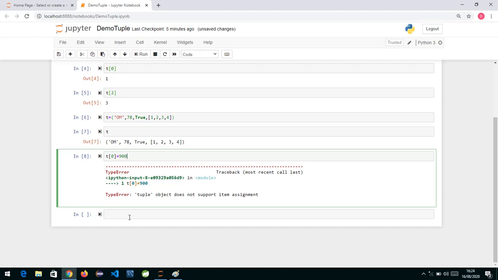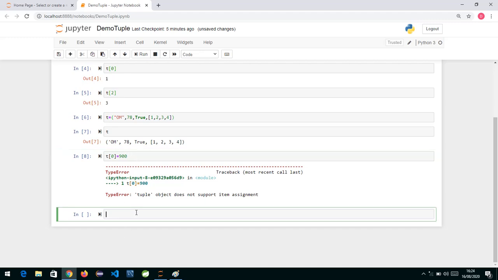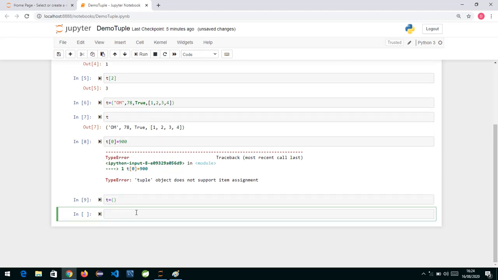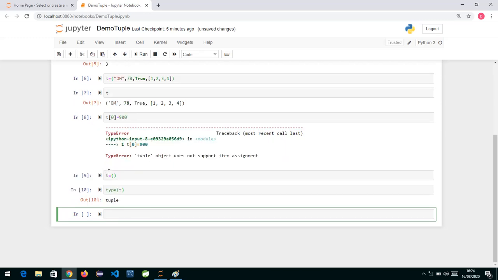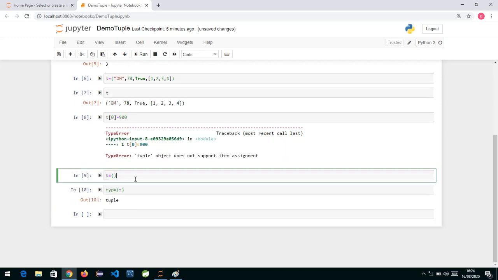Now if we want to create an empty tuple, I can create it this way. If I check the type of t, it's tuple. So this is my empty tuple, and you can create an empty tuple like this.